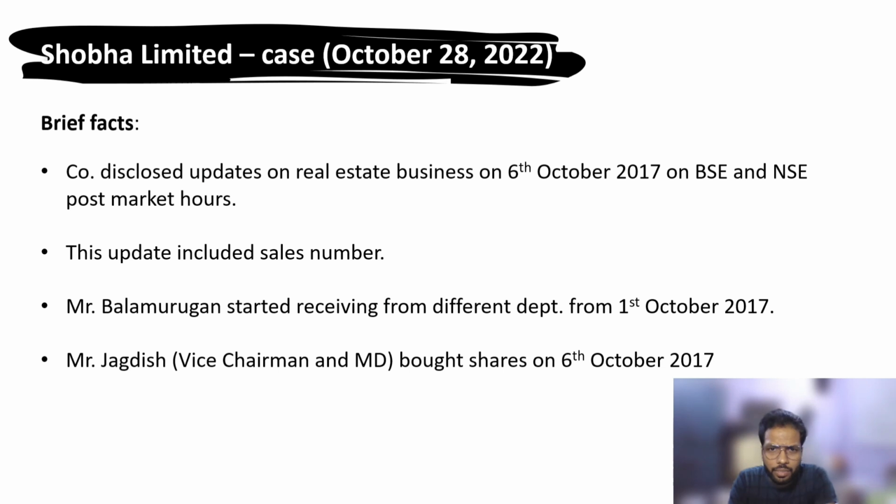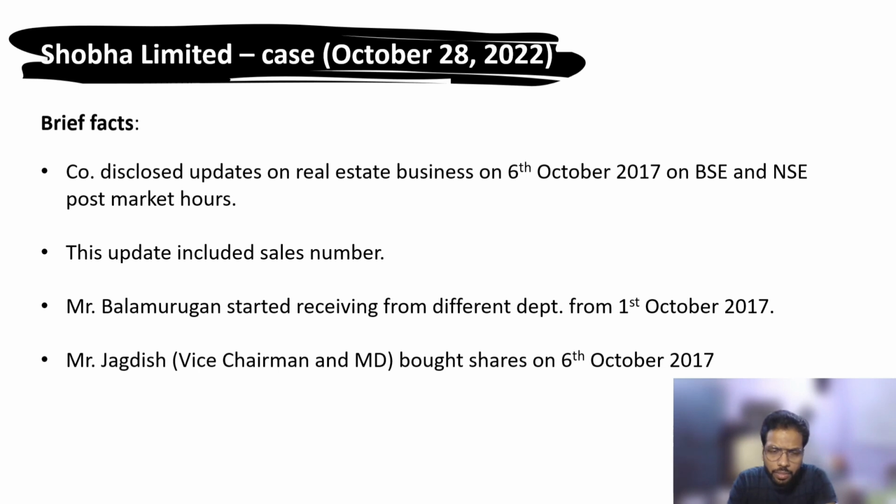It's in the public domain, you can check the details of the case. This company is in the real estate business, and they generally disclose their real estate updates to the stock exchange. On one particular day, the 6th October 2017, they disclosed the updates on the real estate business to the BSE and NSE post market hours, and that update includes the sales number.